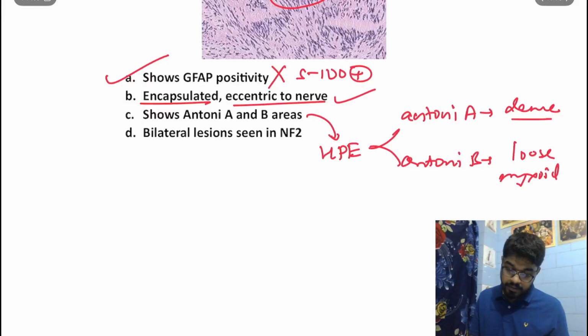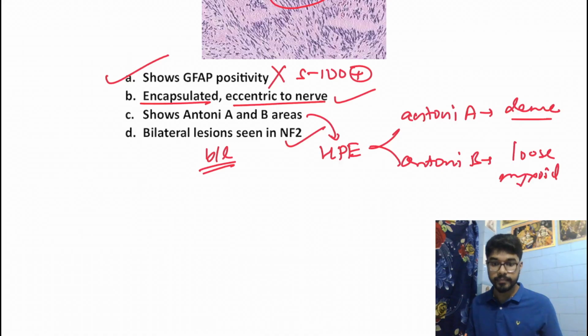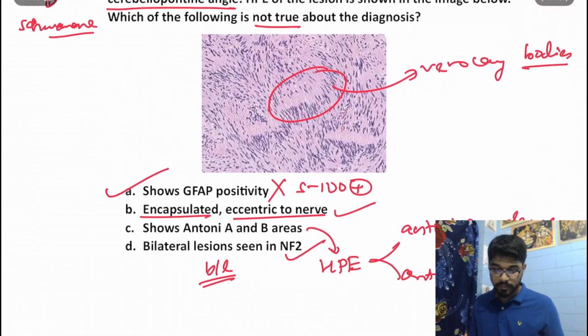And bilateral lesions are seen in NF2. That's a true statement, right? In NF2, we get bilateral lesions. Over here, option A would be our answer.